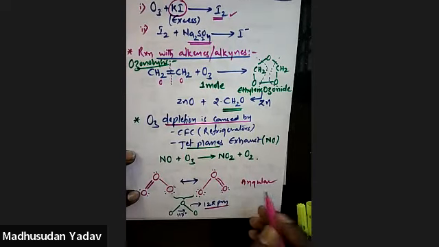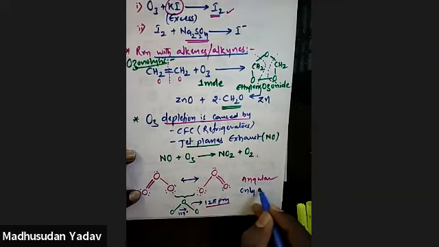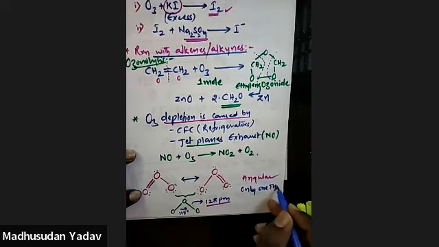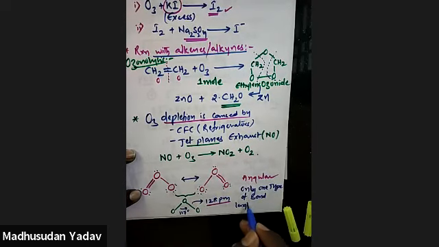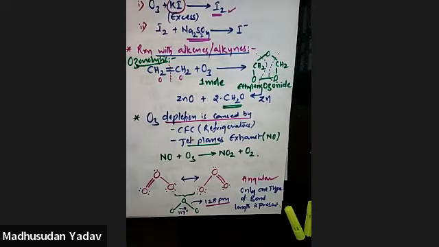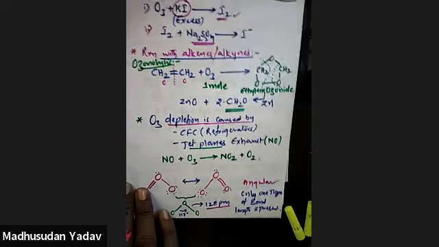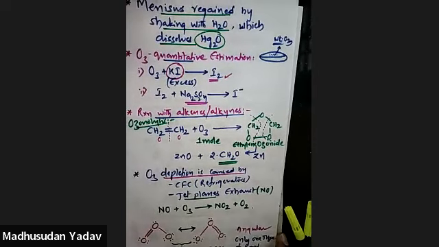Angular. Only one type of bond length is present in it. Only one type of bond length is present in this. So this is complete about your ozone molecule and its preparation methods.